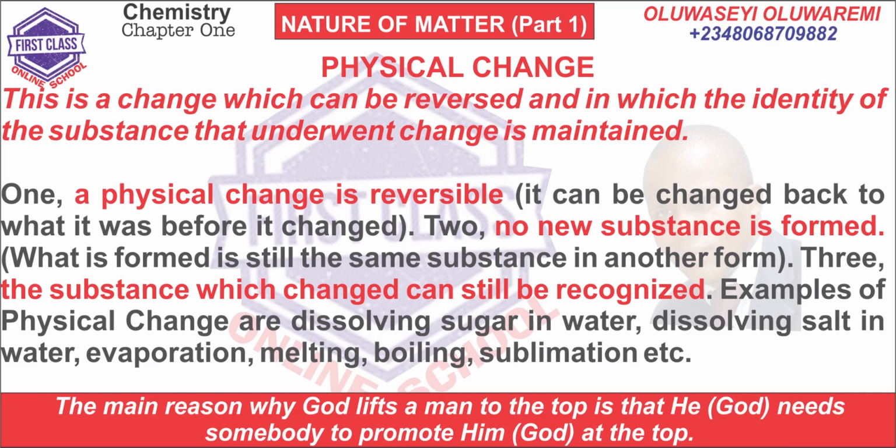Physical change. A physical change is a change that can be reversed and in which the identity of the substances that underwent change is maintained. 1. Physical change is reversible. 2. In a physical change, no new substance is formed. 3. The substances which change can still be recognized. Examples of physical change are dissolving sugar in water, dissolving salt in water, evaporation, melting, boiling, sublimation, etc.